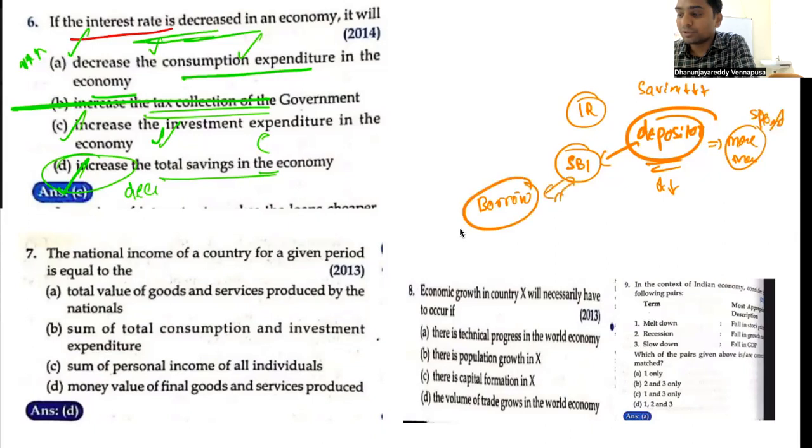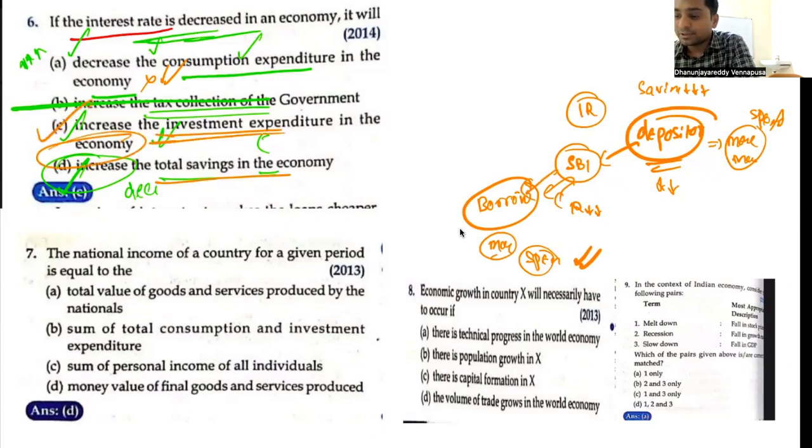Borrowers will borrow more because interest rate is less. Hence, more money in their hands, they spend more. So spending increases in the economy. So consumption expenditure increases, not decreases. After borrowing, I will invest in the economy. This is correct. Increase in the total savings? I said it is decrease. So B has no connotation with it. This is how you have to understand the subject as far as this is considered. Next one.